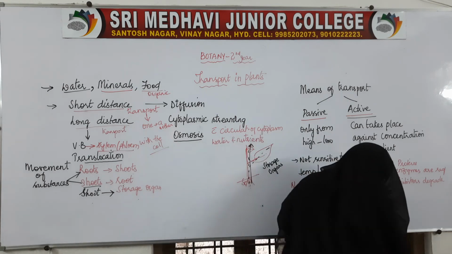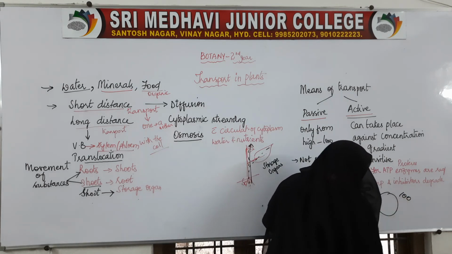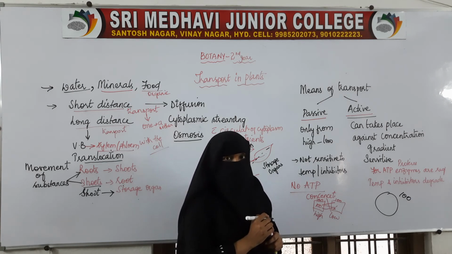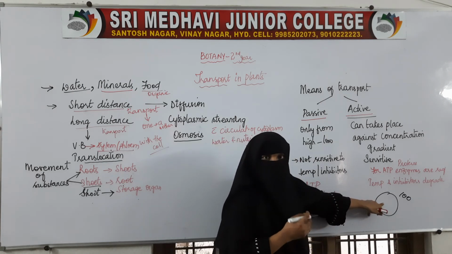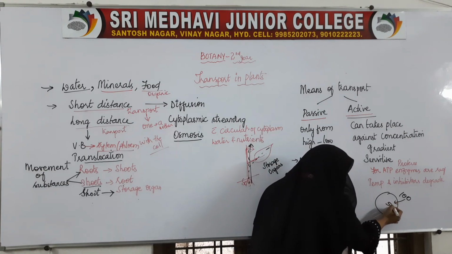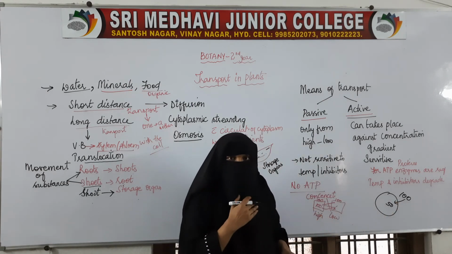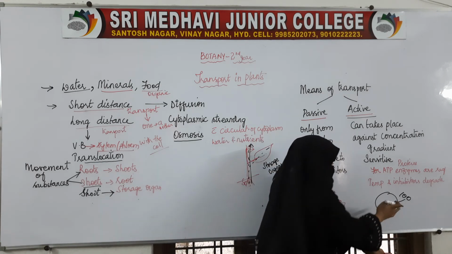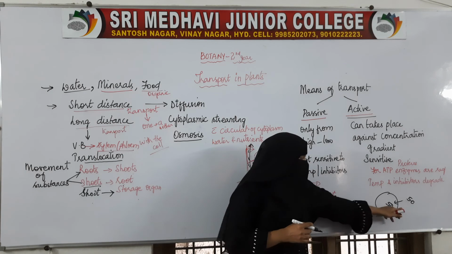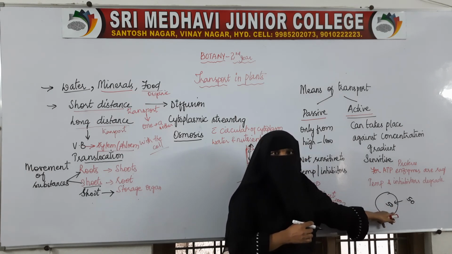For example, outside the cell 100 molecules are there. Inside the cell no molecules are there. So if 50 go inside, then it will be okay, because after this transport there will be 50 here and 50 here. Both concentrations will be equal.